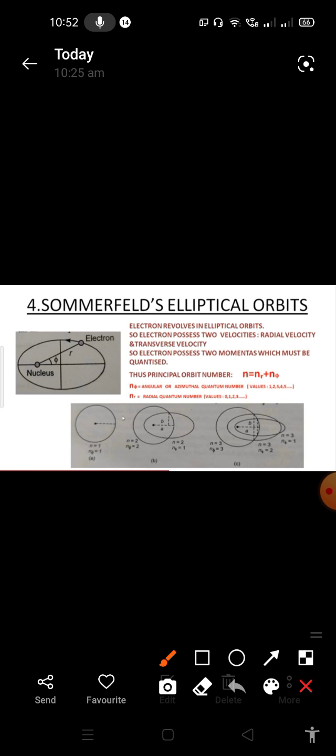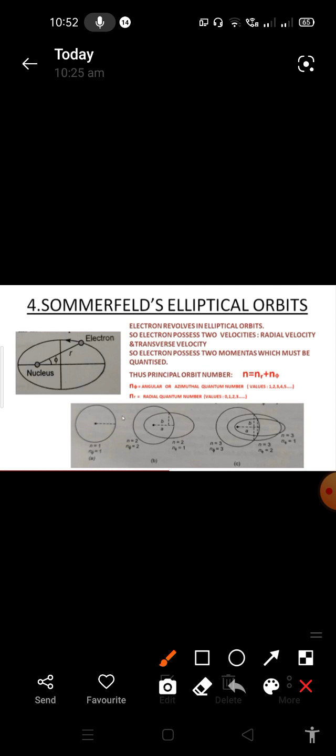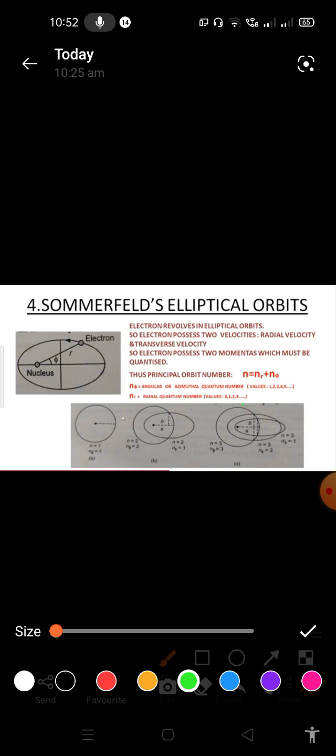Okay, see here. So the principal orbital number in case of Bohr's atomic model can be split into radial number and transverse number. Here nr means what? Radial quantum number. And n pi means what? Azimuthal quantum number. He has named the n pi value, that is azimuthal quantum number. And here azimuthal quantum number n pi starts with 1, next 2, 3, 4, 5 up to so on, all the integer values.